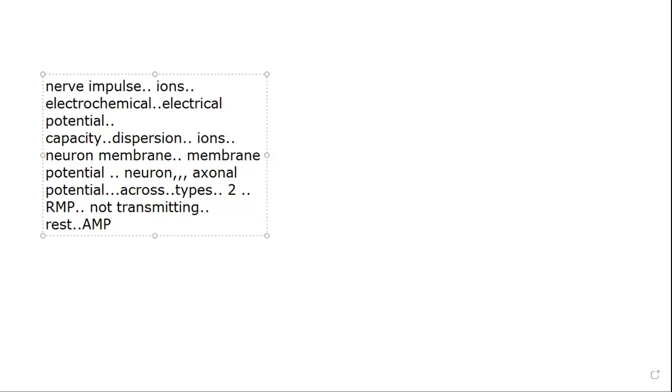And then we have the active membrane potential. This is when the neuron is transmitting. When the neuron has been stimulated and it is transmitting messages from one place to another, in that case, it is said to be the active membrane potential. A resting membrane potential is that situation when the neuron is not transmitting any message, and the active membrane potential is that situation when the neuron is transmitting messages from one part to the other.